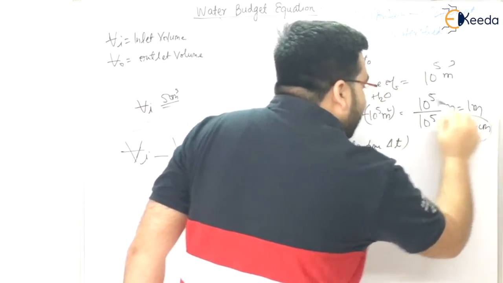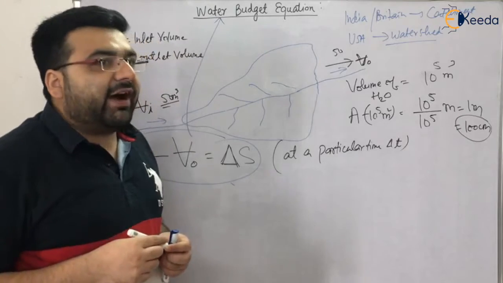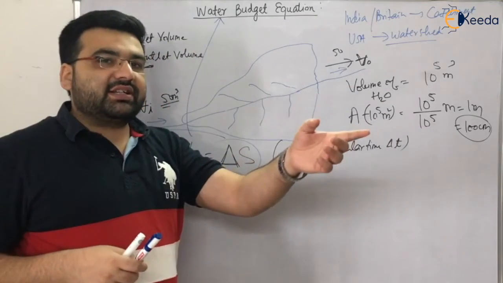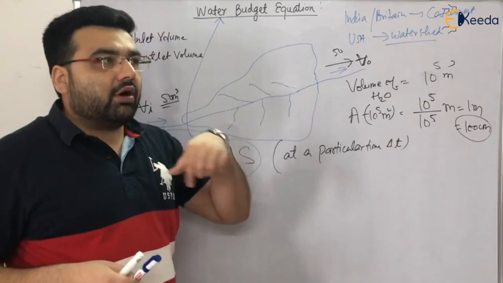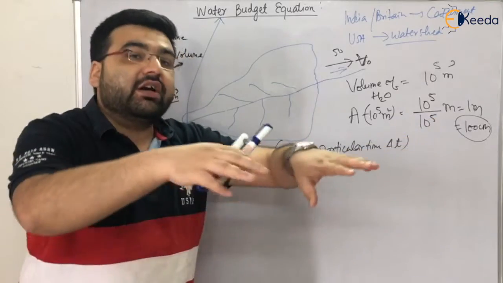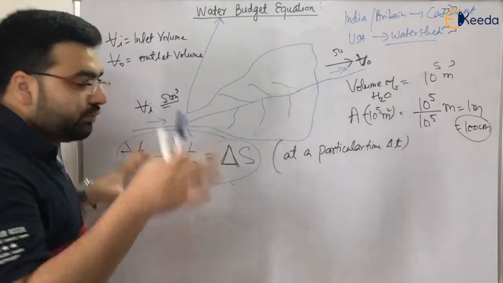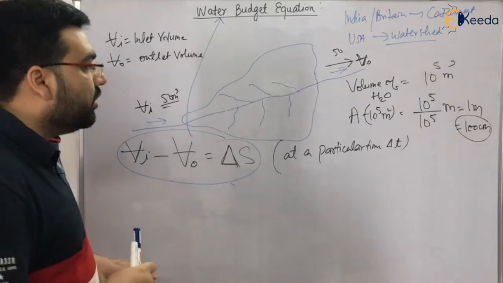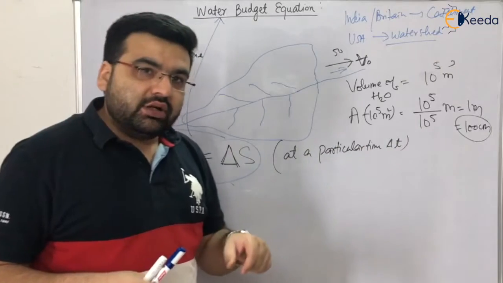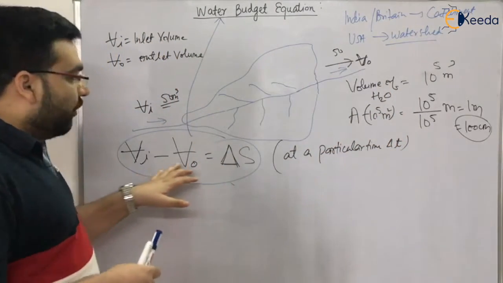Now if you say, sir, in an area of 10 raised to the power 5 meter square, the depth of water was 100 centimeter, then I will understand, okay, it means that the volume of water would be 100 into 10 raised to the power 5 meter cube, right? So I hope you have understood. If in numericals, instead of volume, you are given depth, then what you have to do? You have to calculate the volume, because the equation is in terms of volume, right?